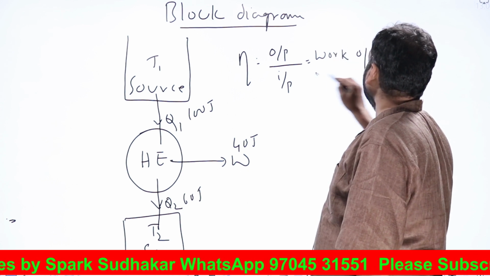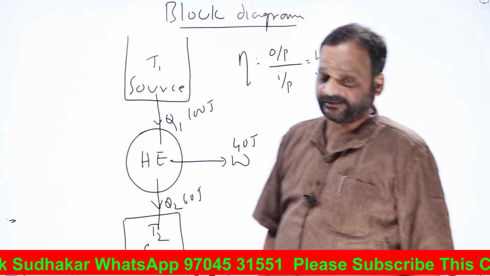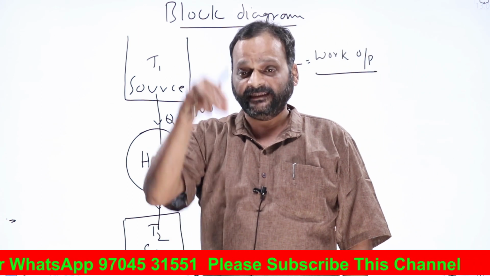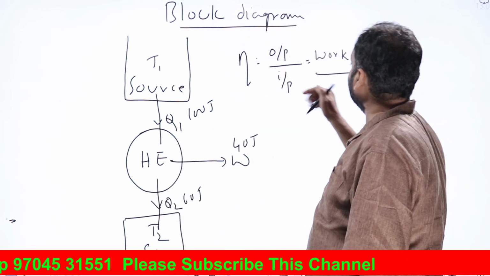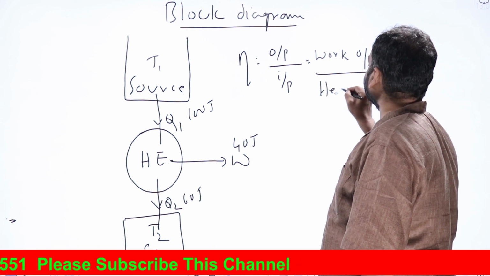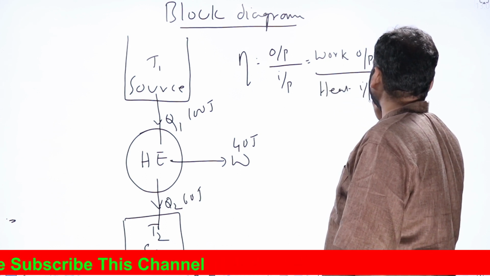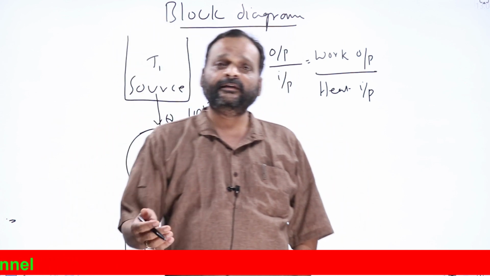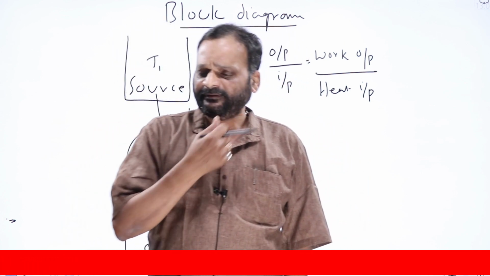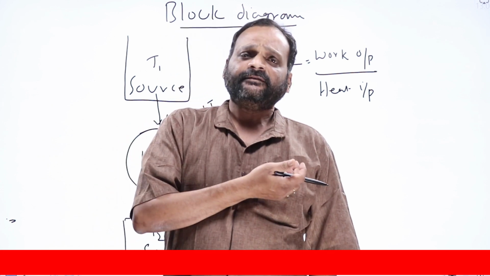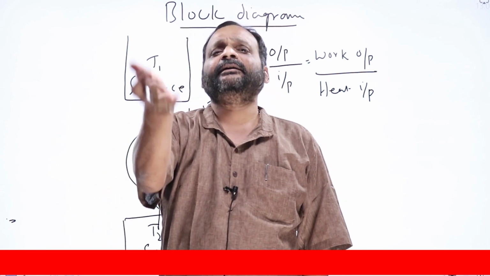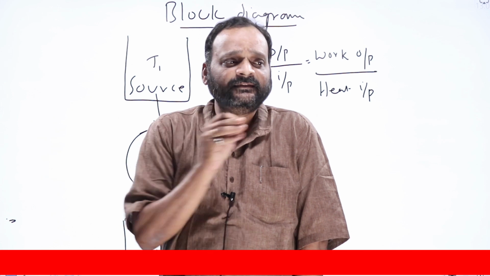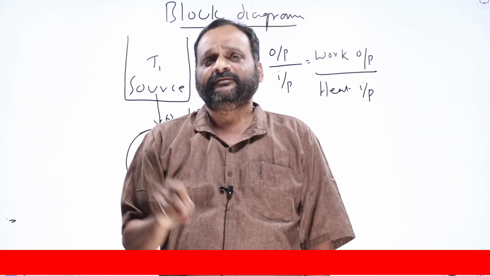In order to get that work from the heat engine, what am I giving as input? Some heat energy. So this input is nothing but heat input. Efficiency is always output by input. For example, it need not be the efficiency of a heat engine only. Say, a student's efficiency. How does a teacher find the efficiency of a student?